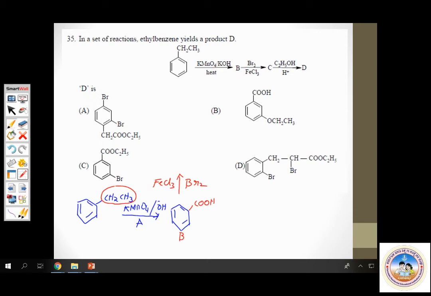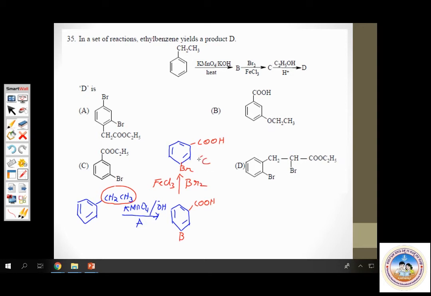You have this benzene ring, the COOH group which is obtained by oxidation, and you now have a bromine atom attached to the meta position. So this is meta-bromobenzoic acid. This is your compound C.